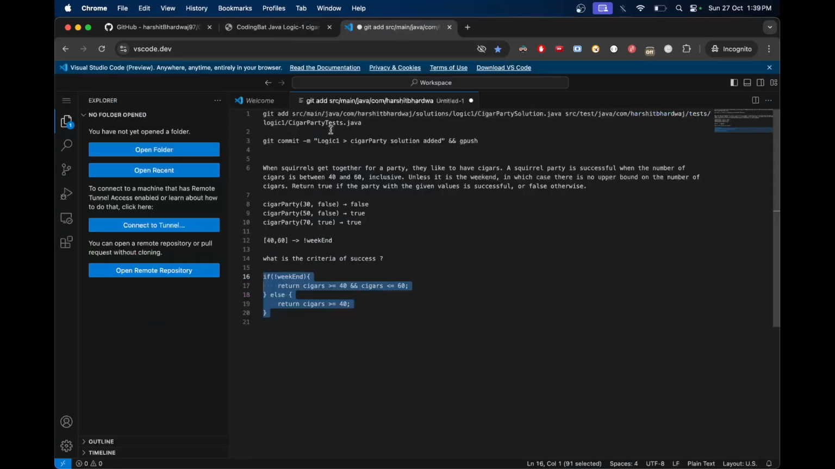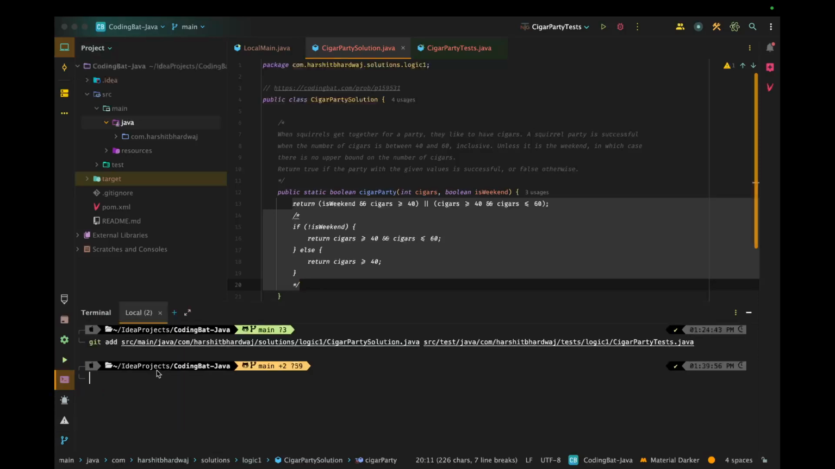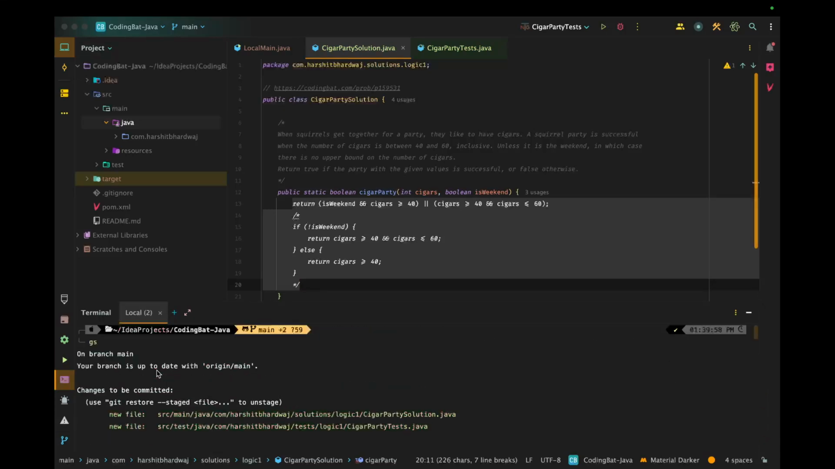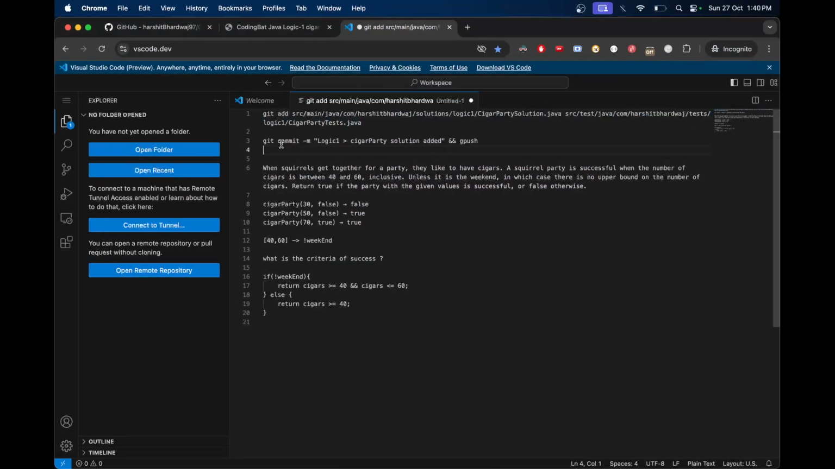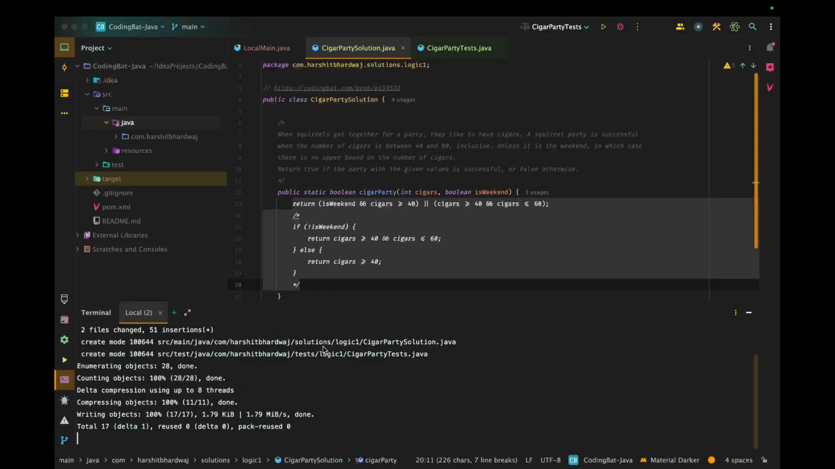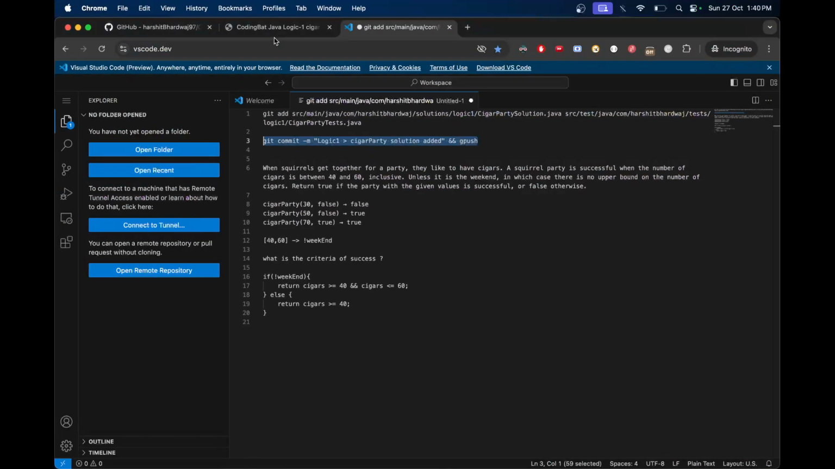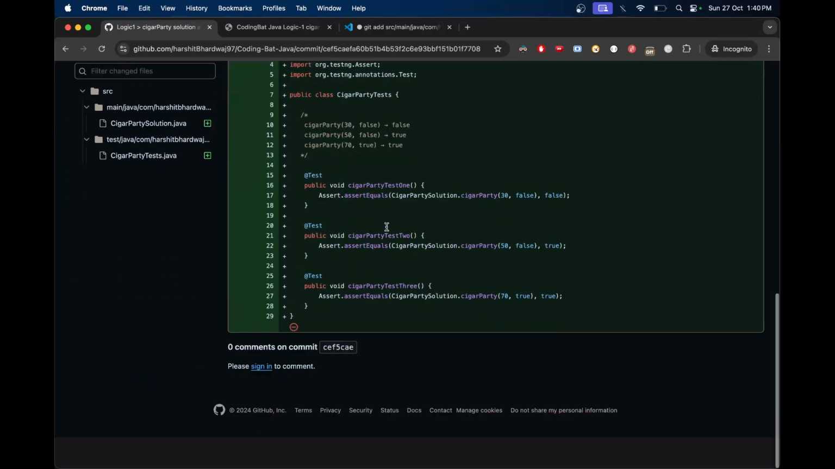and push the code on GitHub. First of all, let me add these files. Yes, added. Now let me commit and push the code. And finally verify the code has been uploaded successfully. Done.